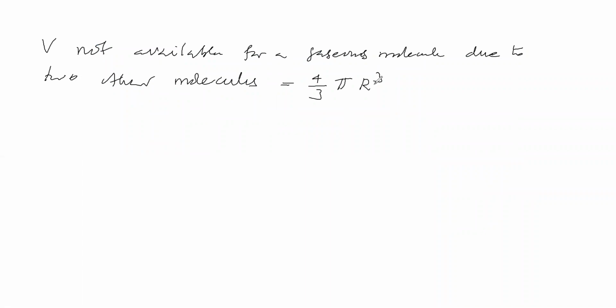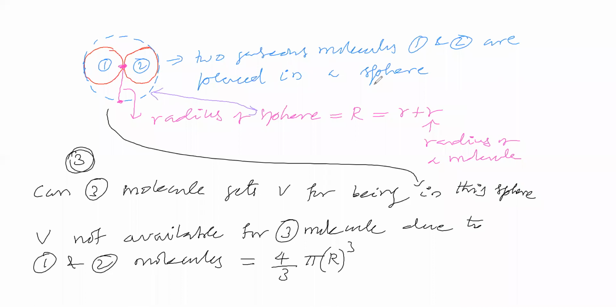pi r cube. So now here you see that for the third gaseous molecule, what is the volume not available due to these two molecules? That is equal to 4 by 3 pi r cube. Now say, what is the volume not available for the first gaseous molecule due to the second and third gaseous molecules? What do you say? Will you say the same 4 by 3 pi r cube, or different?